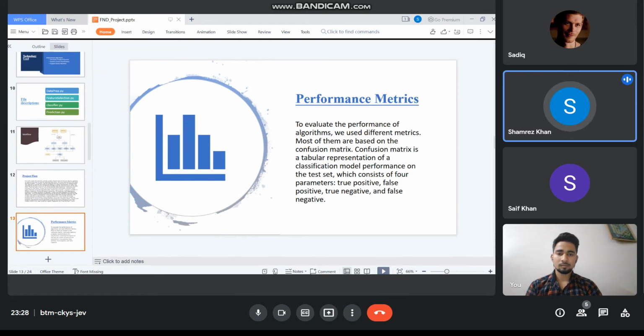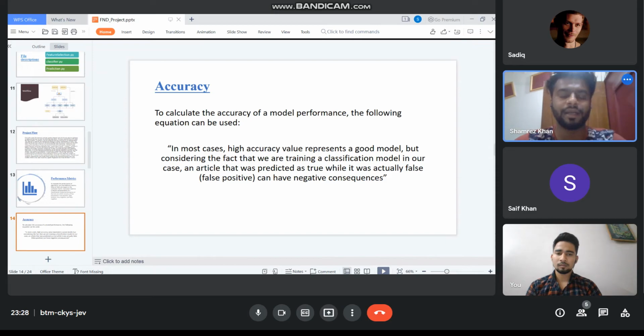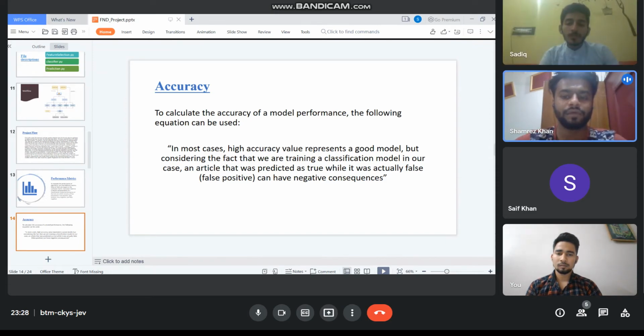These are the four values through which our result is predicted, and the accuracy of the model generally depends upon the F1 score. In most cases a high accuracy value represents a good model, but considering we are training the classifier, a false positive can have negative consequences.